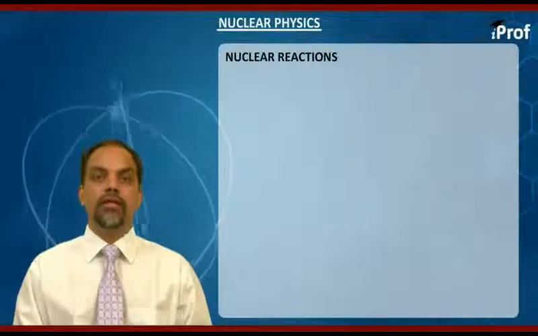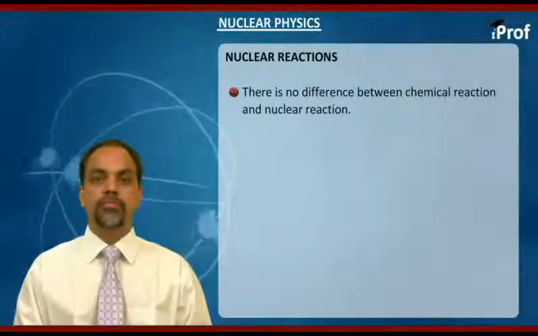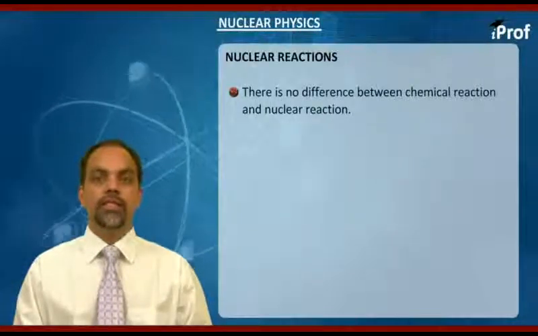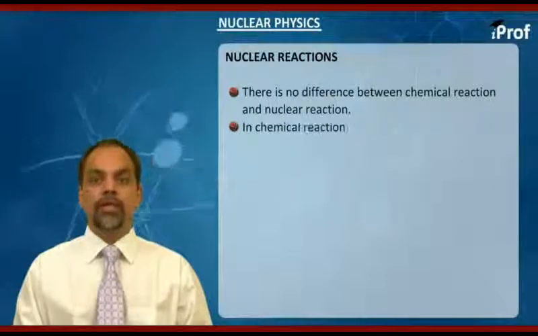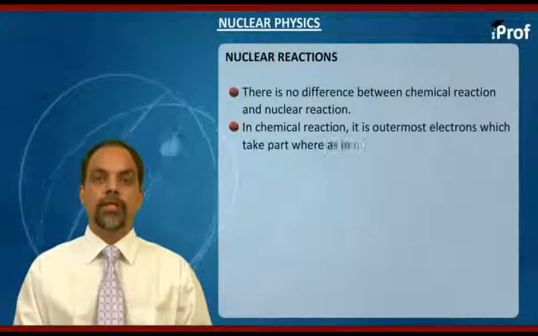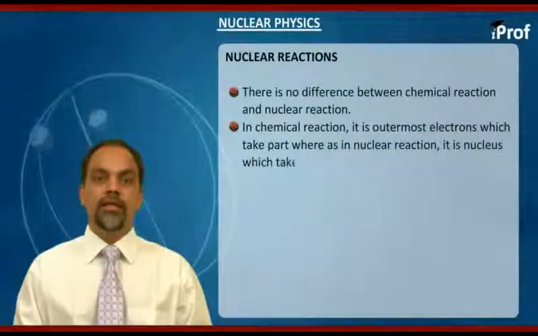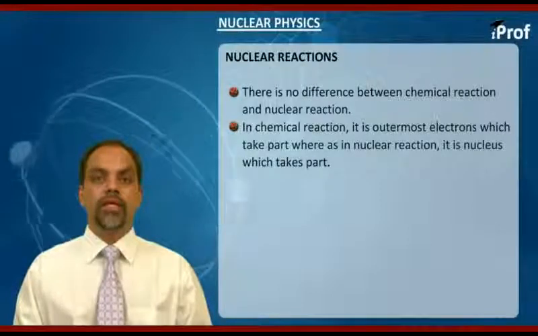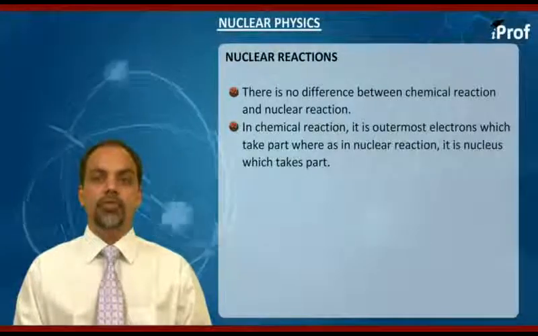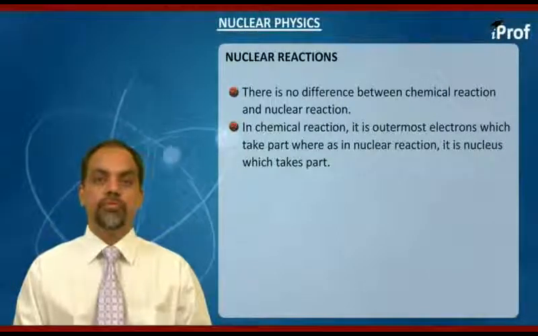In fact, there is no difference between chemical reaction and nuclear reaction. The fundamental difference is, in chemical reaction it is the outermost electrons which are mainly participating in the show, that we are calling it reaction. Similarly, in nucleus, that is in nuclear reaction, it is nucleus that takes part in the show.